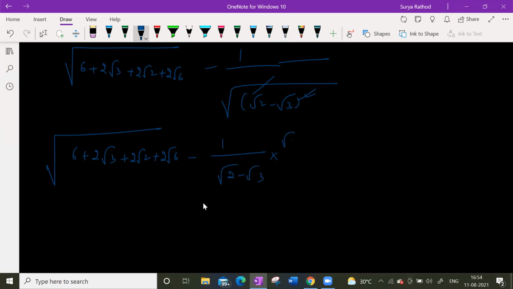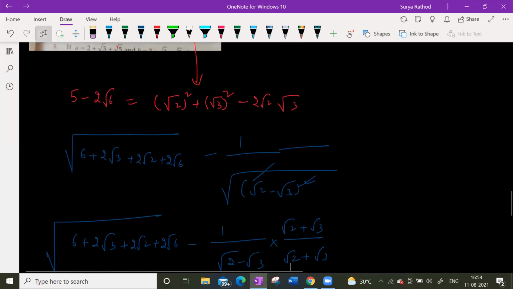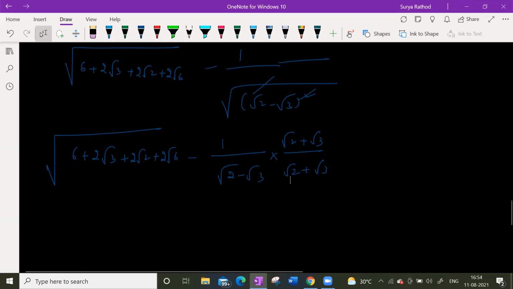Now rationalize this, we will do it like this. Understood? Then we take root 3 minus root 2, because then 3 minus 2 we will get 1. So for making it plus, you have to make it plus.